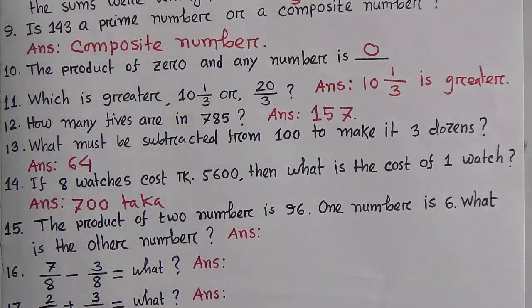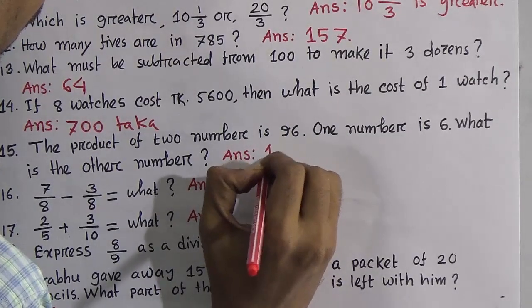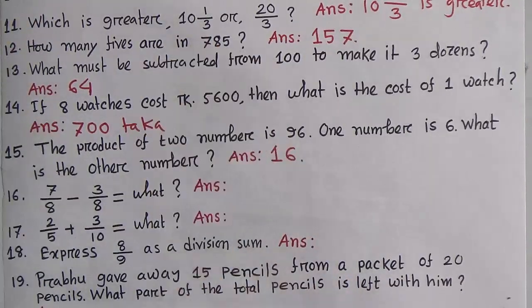Now look, question number 15. The product of two numbers is 96. One number is 6. And what is the other number? So if you divide 96 by 6, then you get the other number. If you divide 96 by 6, then you get 16. So the other number is 16.